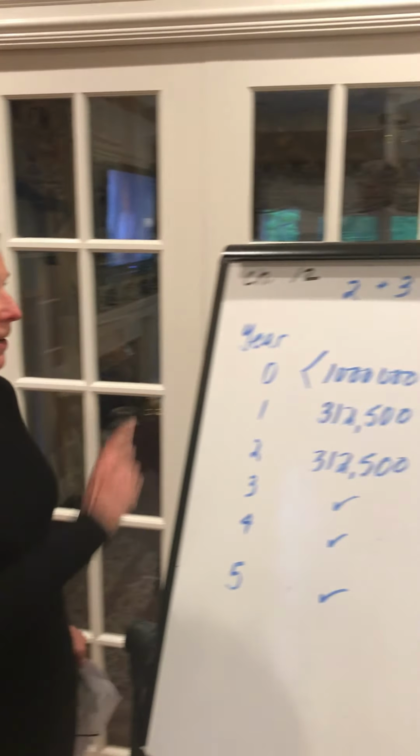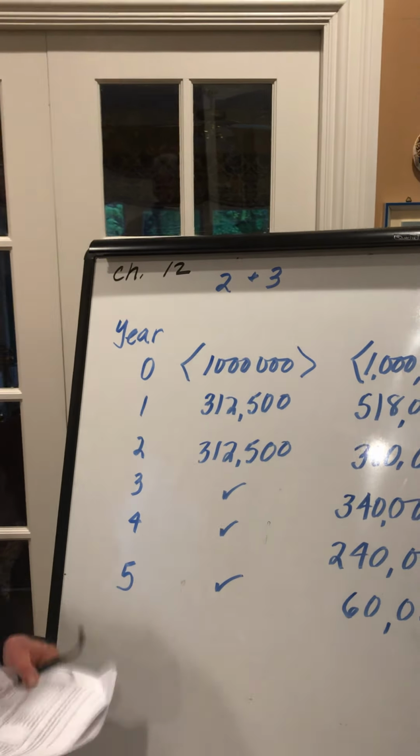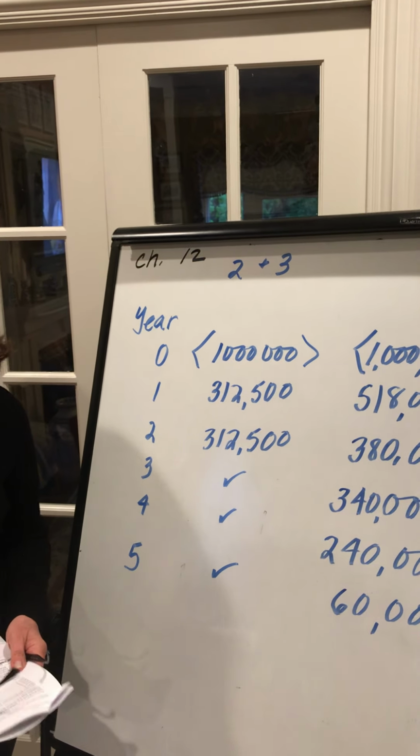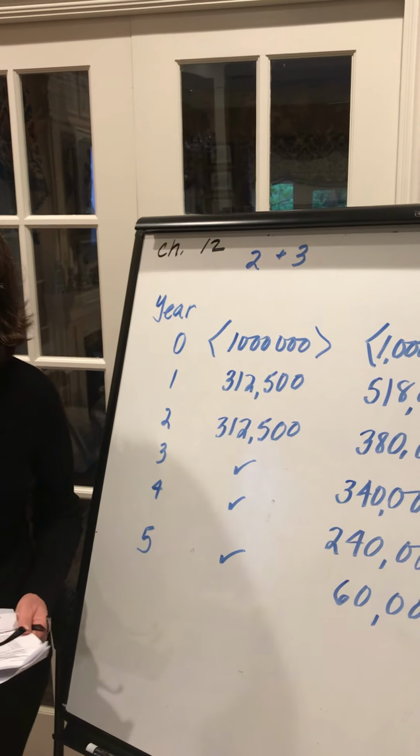Okay, here we are, and we are on chapter 12. And now we're going to look at some business applications for our time value of money problem. So remember, we're talking about capital budgeting, and capital assets are assets that are going to last a long time. So the first problem we're going to look at is problem 2 and 3. And we are going to consider something called the payback period.